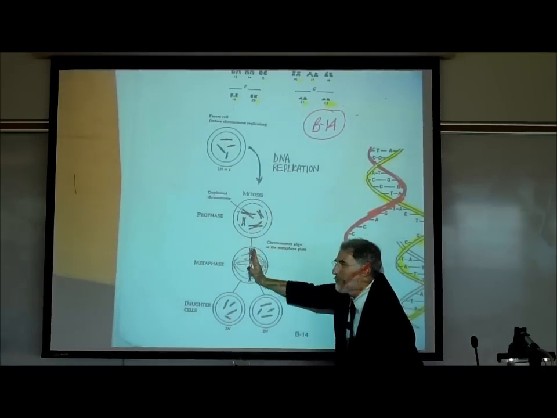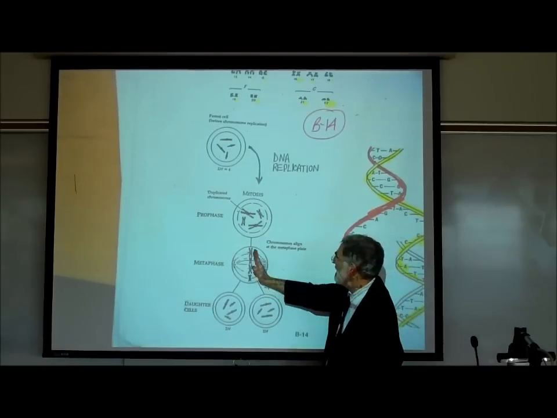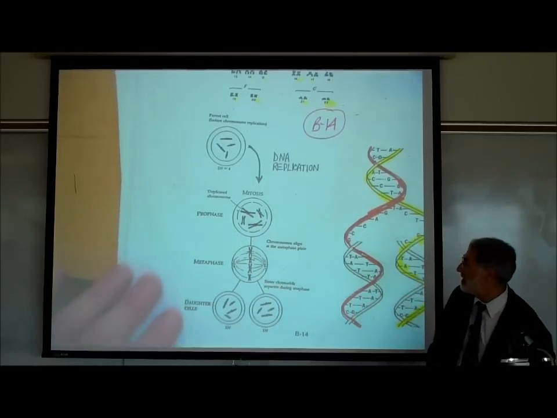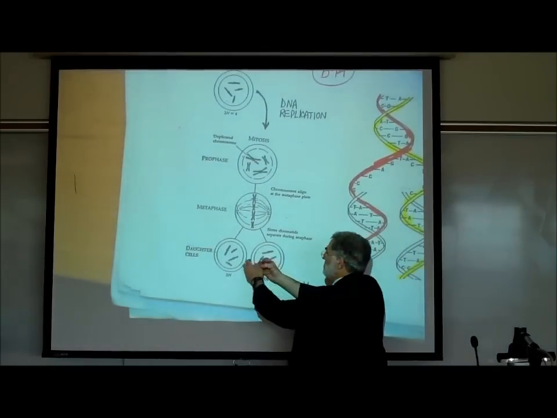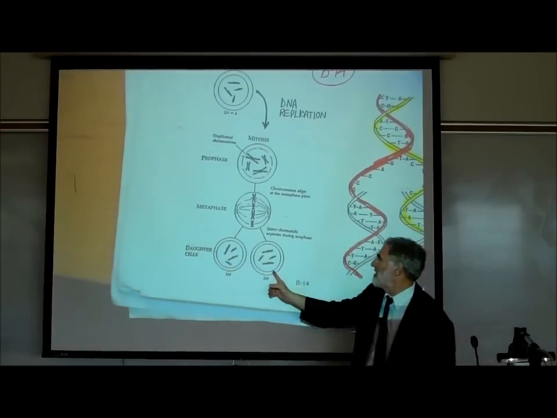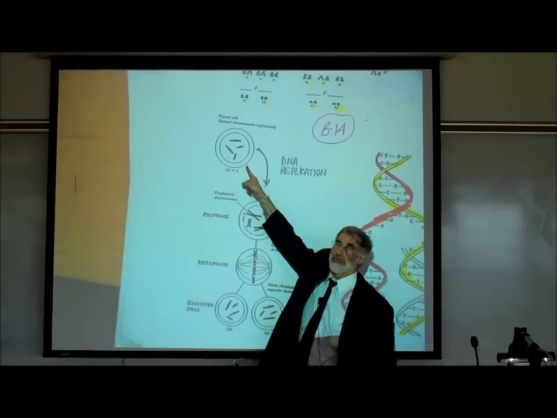And then you'll remember from biology and from anatomy and all these other courses, they line up in the middle of the cell during metaphase of cell division, and then they pull apart, and we get two genetically identical daughter cells that are not only identical to each other, but identical to the original cell from which they came.